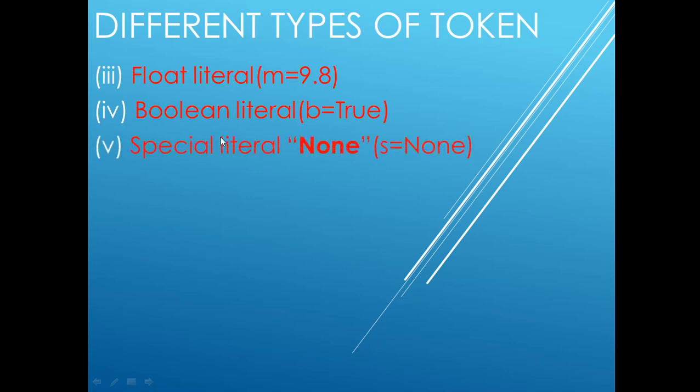Next one is the special literal called None. None is also a literal. If you want to assign none, you will write s equal to None. None means no value, an empty value, you can say. So these were the different types of literals. First was the string literal, second integer, third float, fourth Boolean, and fifth the special literal, which is known as None. So a literal is nothing but a fixed value whose value will never change throughout the program.